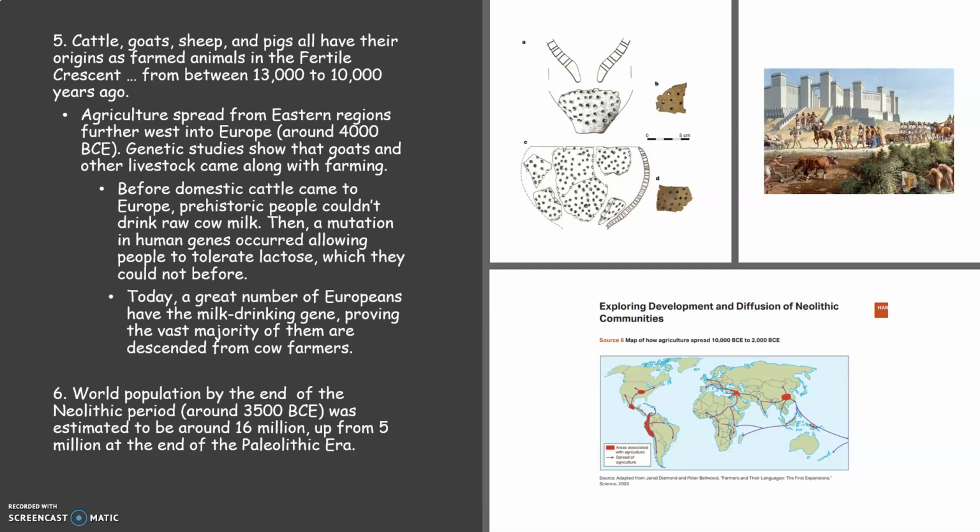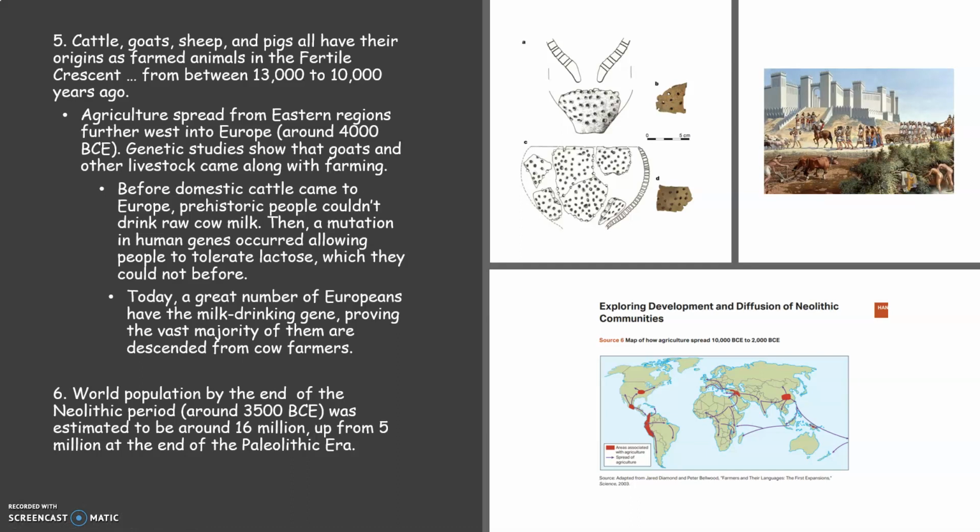Before domestic cattle came to Europe, people that lived in Europe could not drink raw cow milk. They did not have a gene that could digest or tolerate lactose. But today, a lot of Europeans have that milk drinking gene, which proves the vast majority of them are descended from cattle farmers. Here you see in this top left image pottery shards showing how they created cheese.